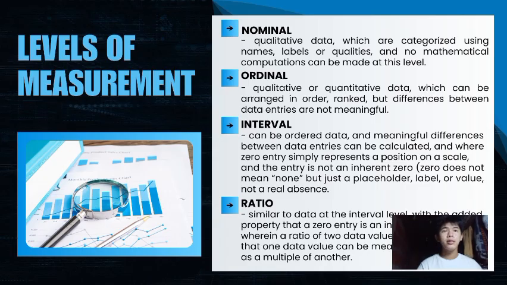For ordinal, from the word itself, order, it is qualitative or quantitative data which can be arranged in order or rank, but differences between data entries are not meaningful.